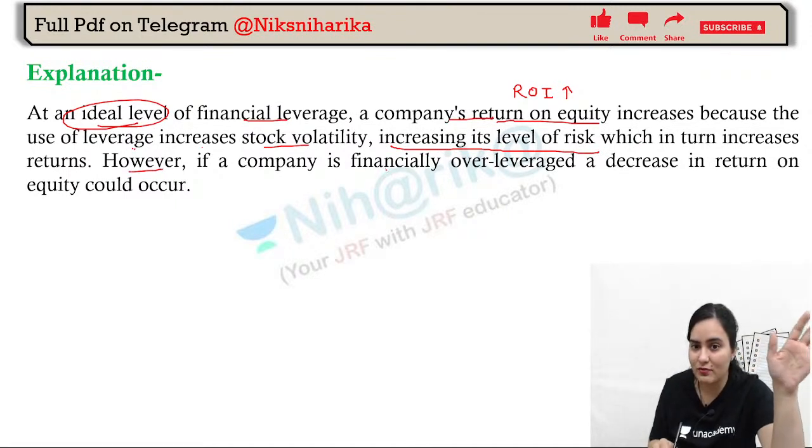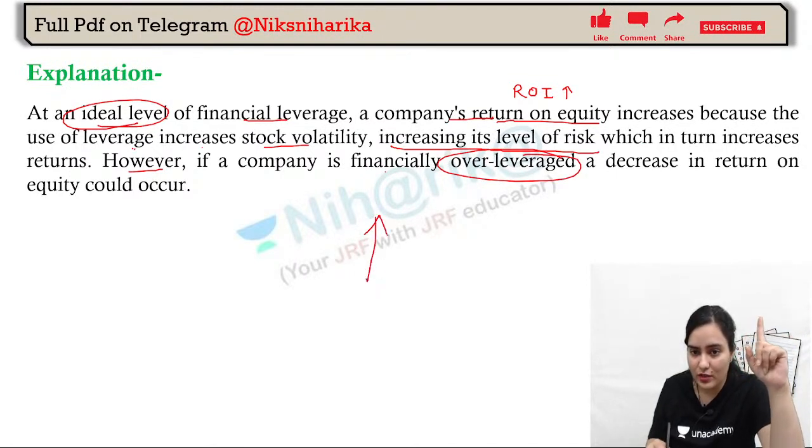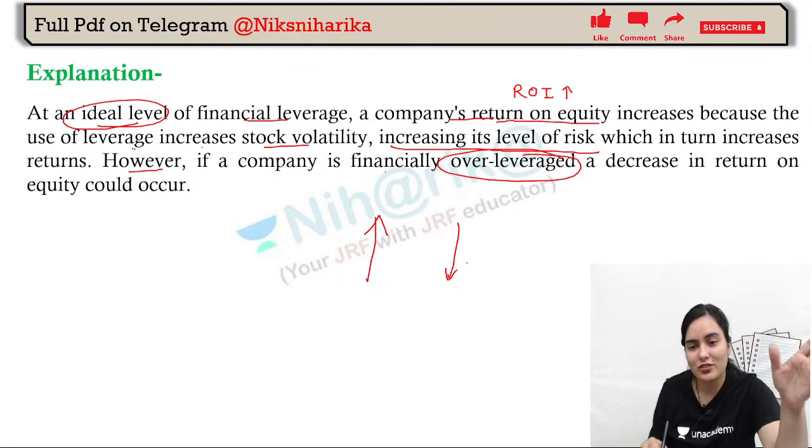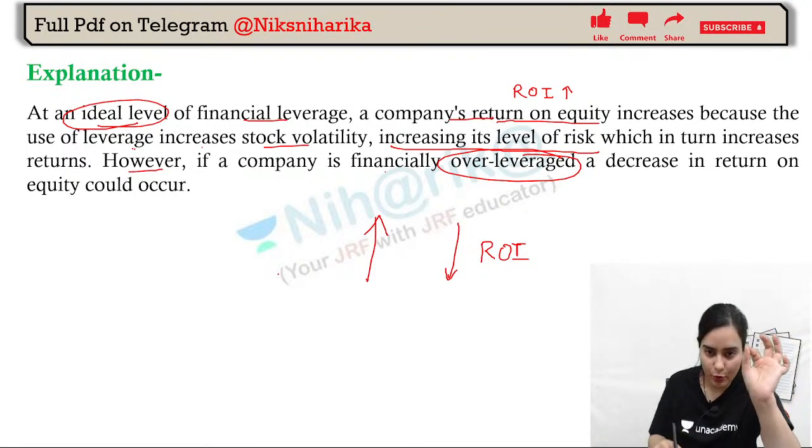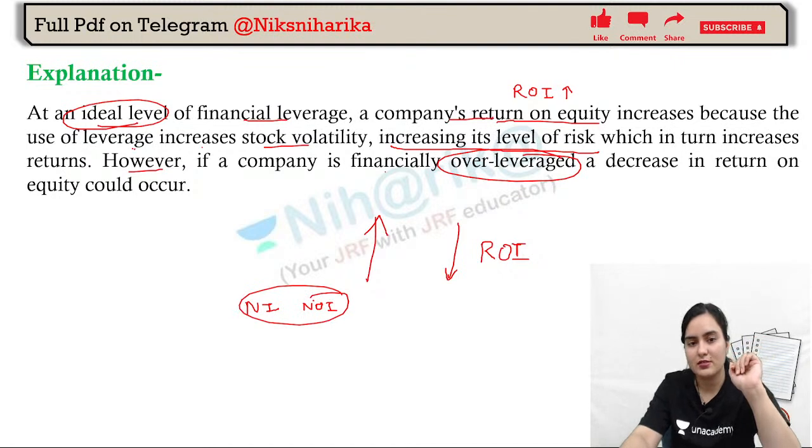However, if a company is over leveraged, then it will actually reduce the return on equity. So that will be a disadvantage. This point we have covered in the NI approach and NOI approach in business finance.